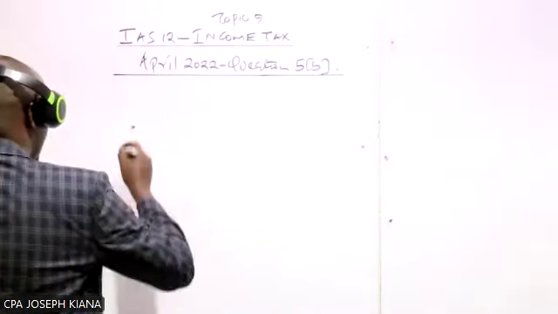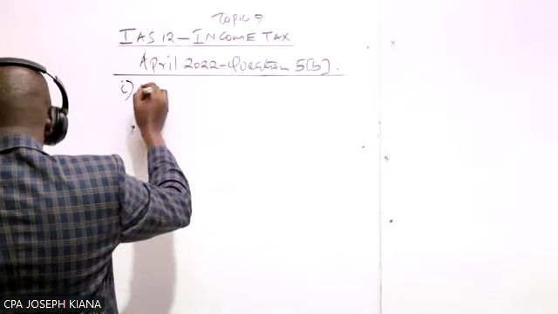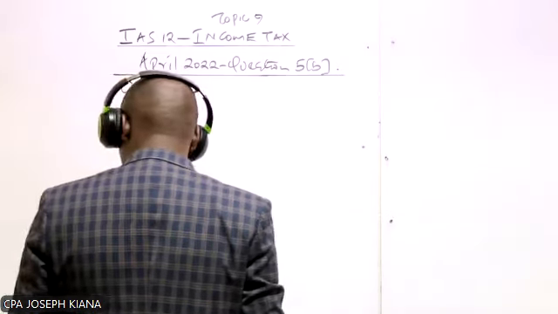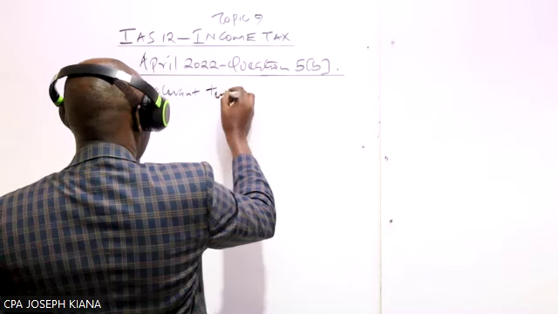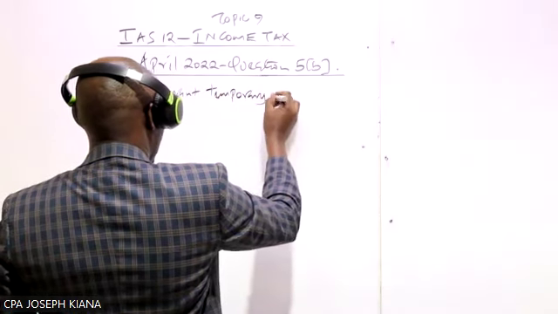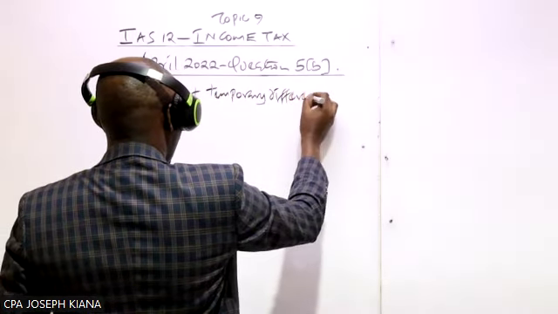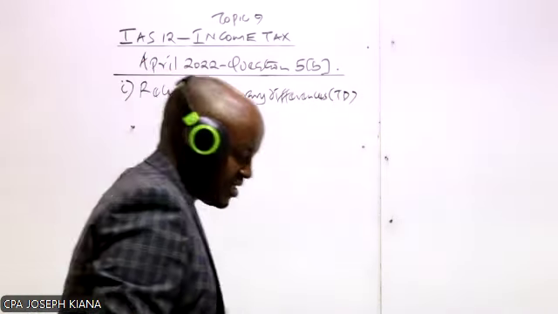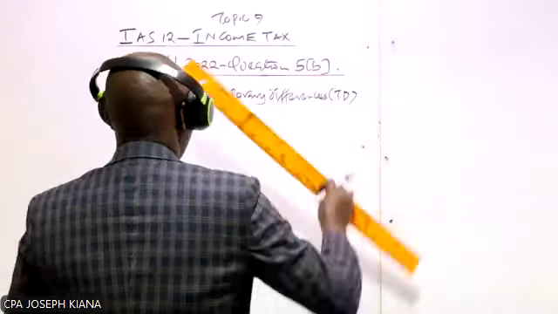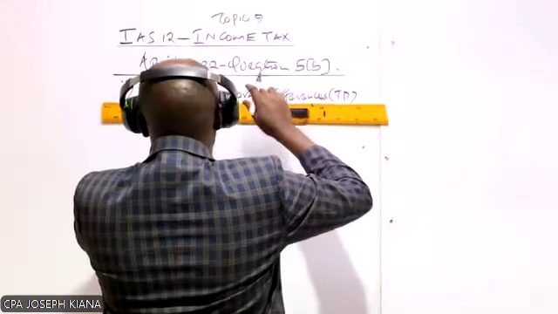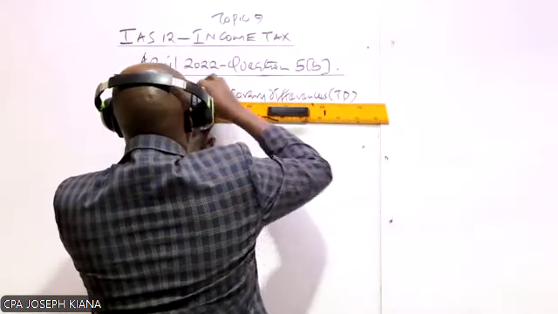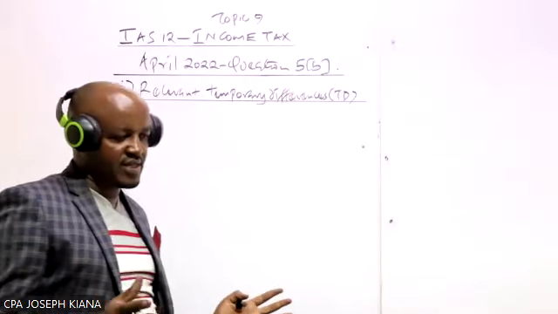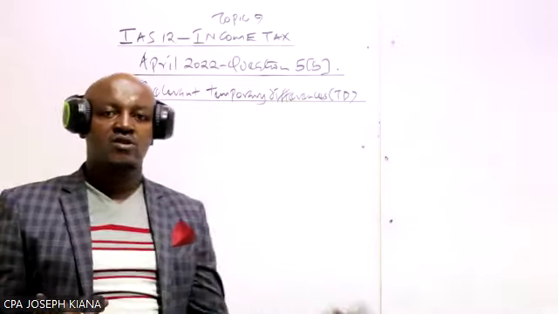So we start with Roman 1 of that question, whereby we are required to compute the relevant temporary differences. That is TDs. The relevant temporary differences. So what you have to recall very fast here is that temporary differences, or the temporary difference, basically is the difference between carrying amount of asset or liabilities.